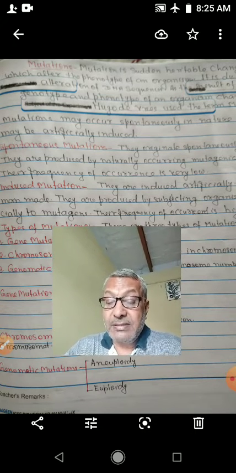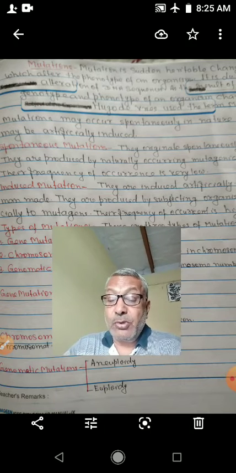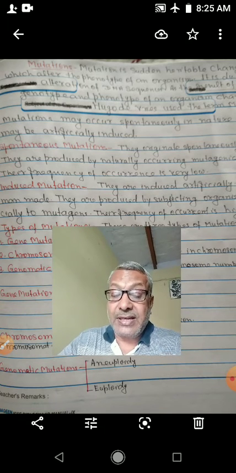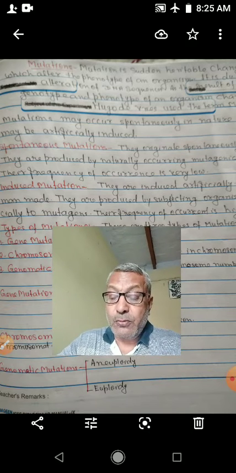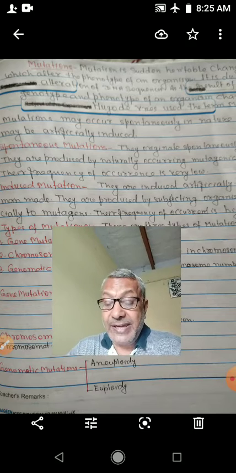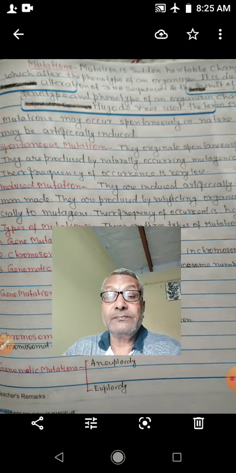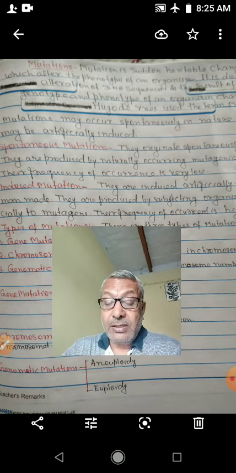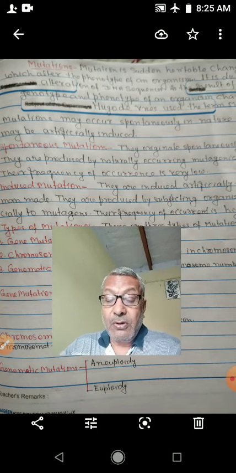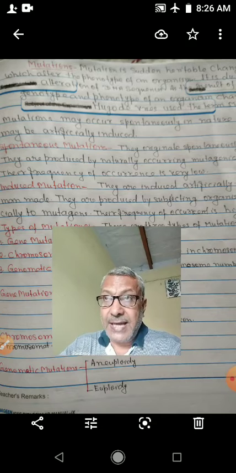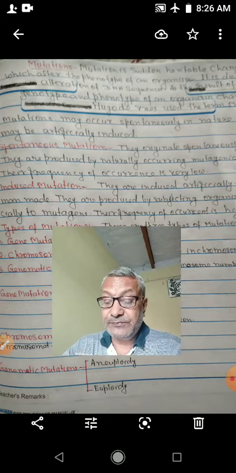Chromosomal mutation. This type of mutation is due to structural change in chromosomes. It is also known as chromosomal aberration. Deficiency or deletion, duplication, translocation, and inversion. These are the different types of chromosomal mutation.